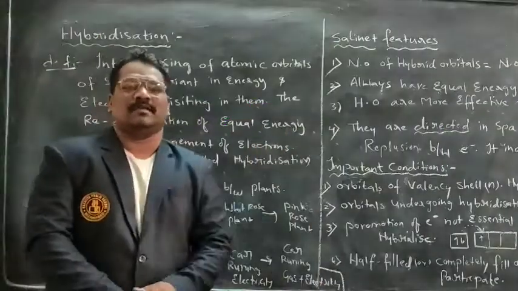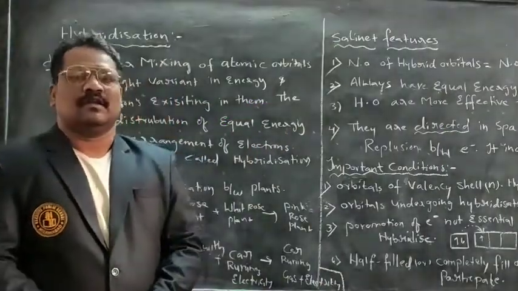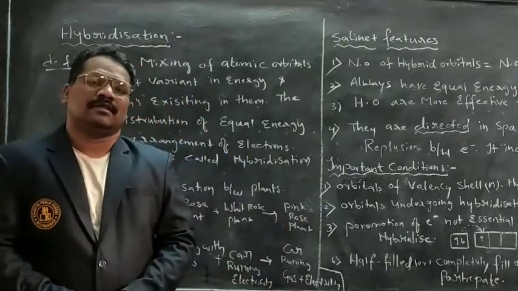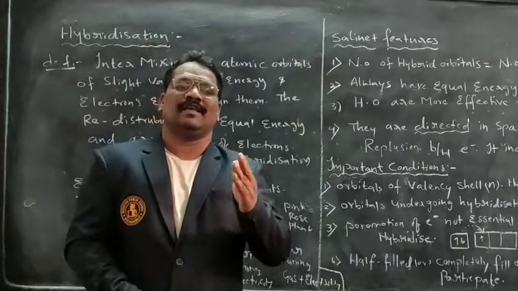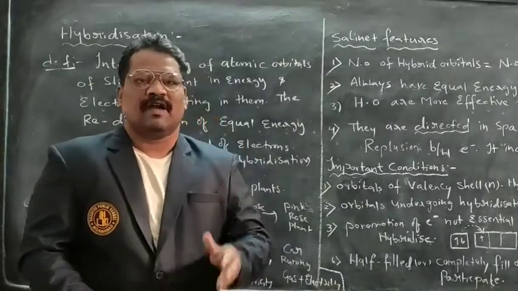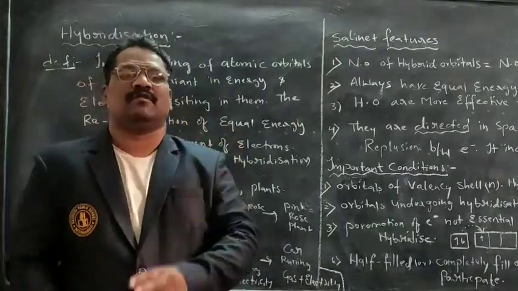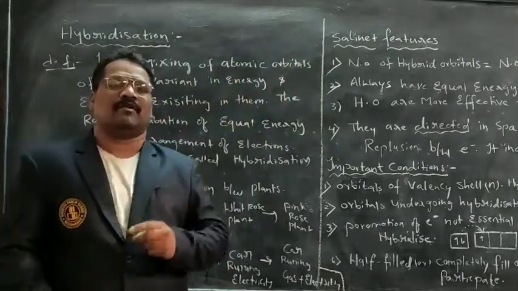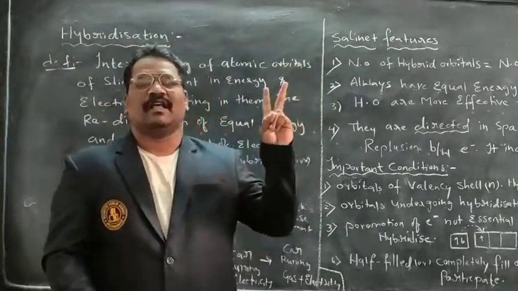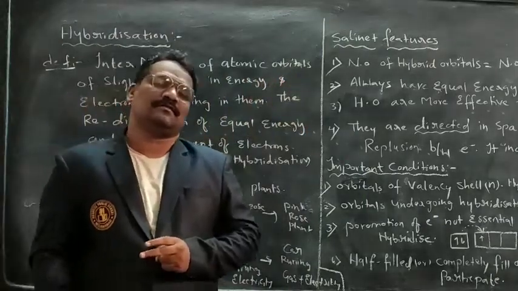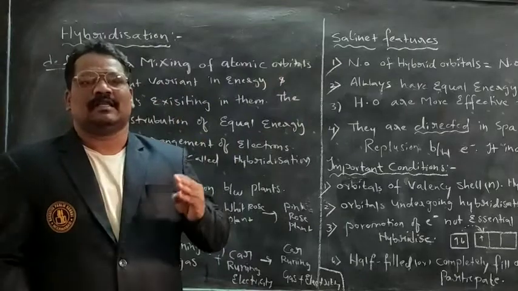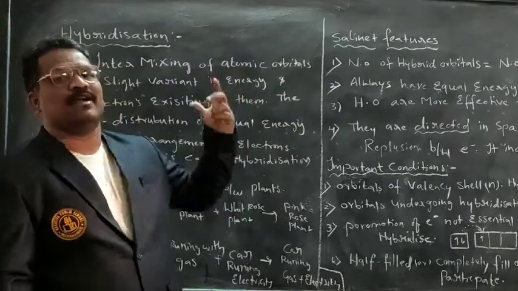Before going to hybridization, let me recapitulate what we studied in the previous class, that is valence bond theory. Valence bond theory is based upon four factors. The first ones are atomic orbitals, electronic configuration, and overlapping of orbitals. The last factor is nothing but what? Hybridization.